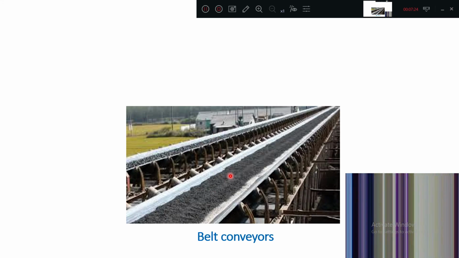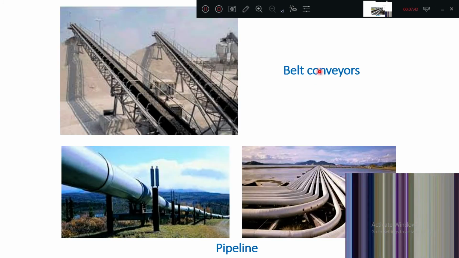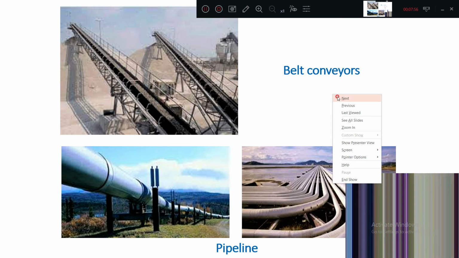These are called continuous supply. The previous ones were intermittent supply; this is the continuous supply. These are generally used in the mining industry. Belt conveyors are used, with continuous movement of the material. One type of belt conveyor is inclined, and this one is horizontal, with a belt inside. These are called a pipeline arrangement. Here also the materials are moved, a continuous supply of the material.